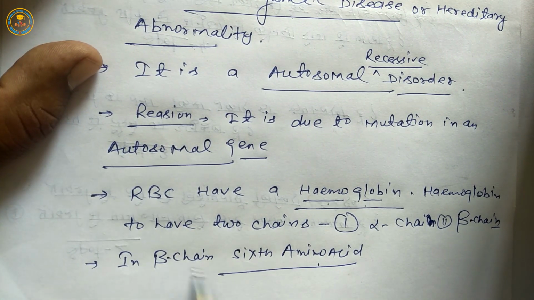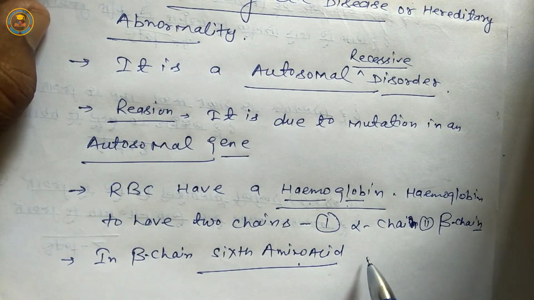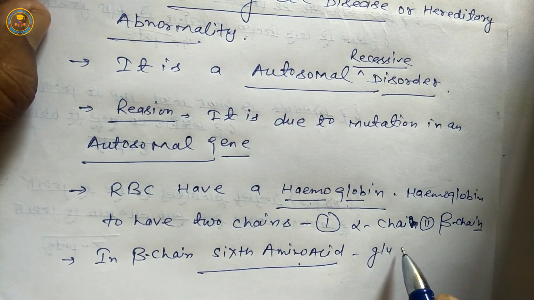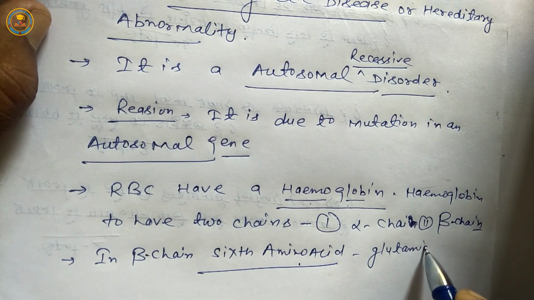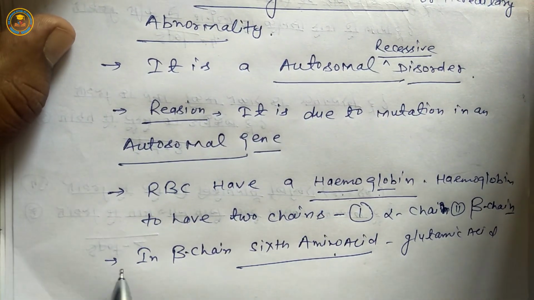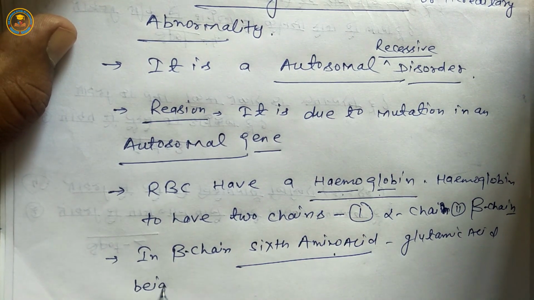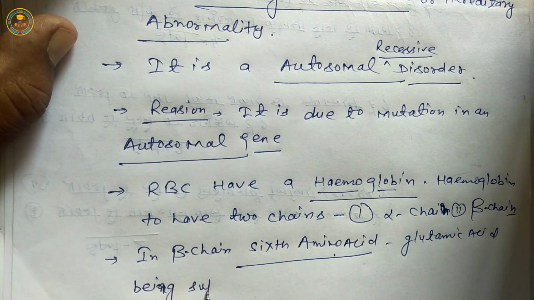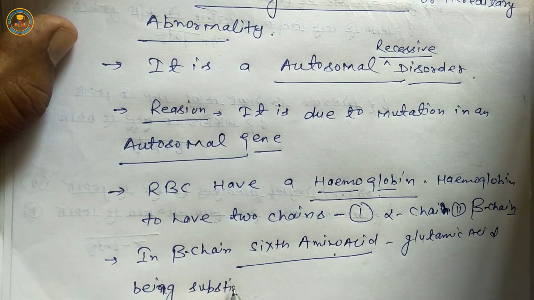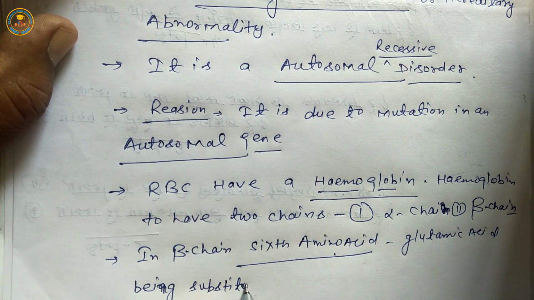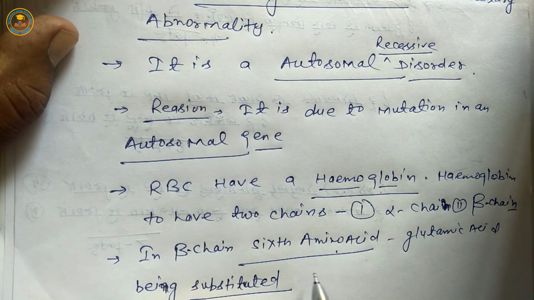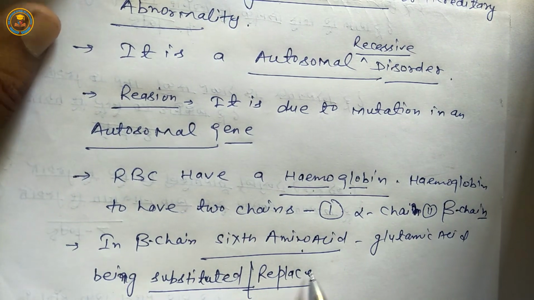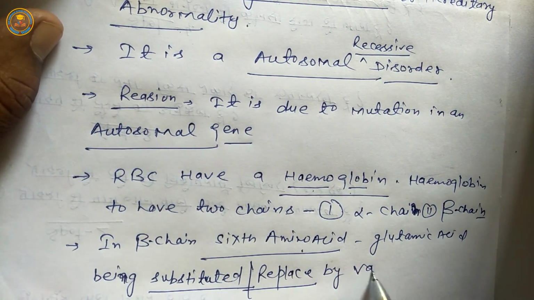In beta chain, the sixth amino acid, glutamic acid, is substituted, it means replaced, by valine.